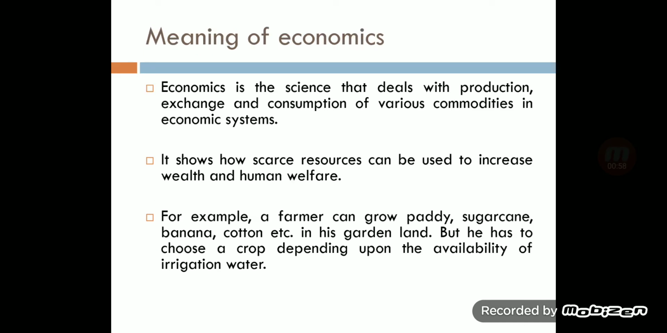So we already discussed the meaning of economics. Generally, economics included only economic activity, which is measured in terms of money. There are two types of activity, economic activity and non-economic activity. Economic activity means the main objective is earning maximum profit, maximum money. And non-economic means the main objective is social welfare activity.